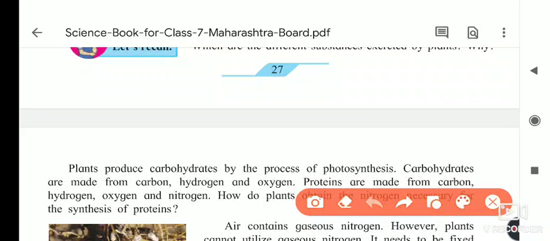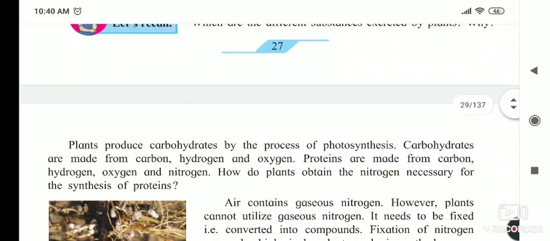This itching happens because of calcium oxalate present in the leaves of plants like colocasia, and it is the excretory substance of that plant. It is needle like, and that's why our throat itches. These are the excretory substances of these plants.